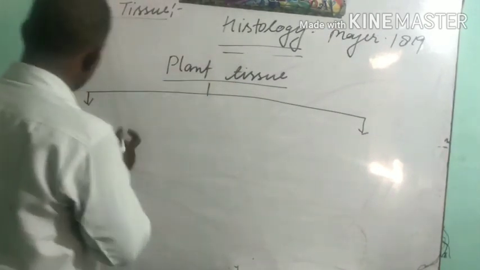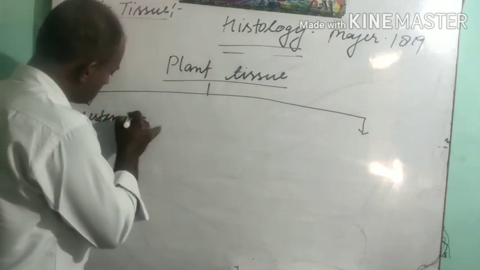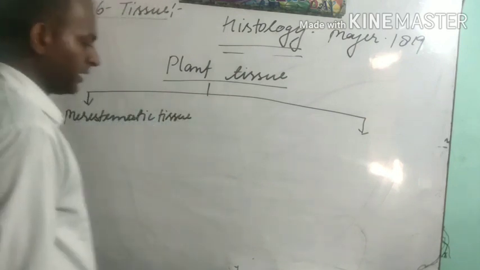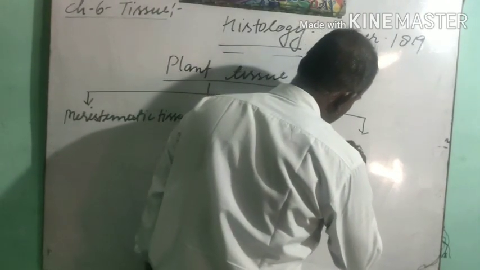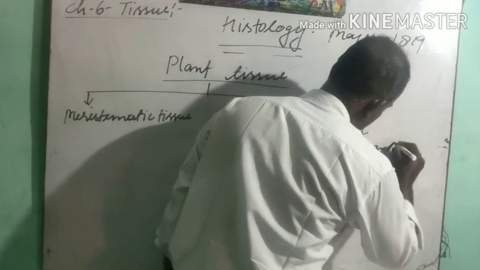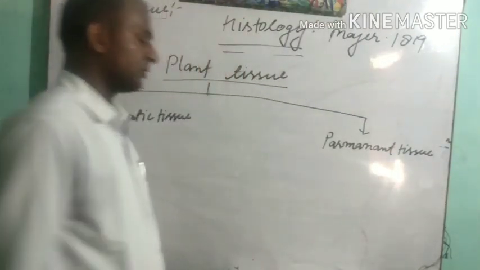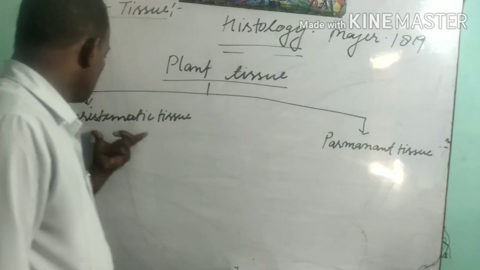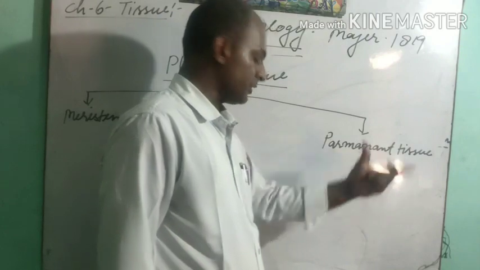We can say that plant tissue is divided into meristematic tissue and the other is permanent tissue. Meristematic tissue and permanent tissue. Plant tissue is divided into two main categories. The first one is meristematic tissue and the other one is permanent tissue.